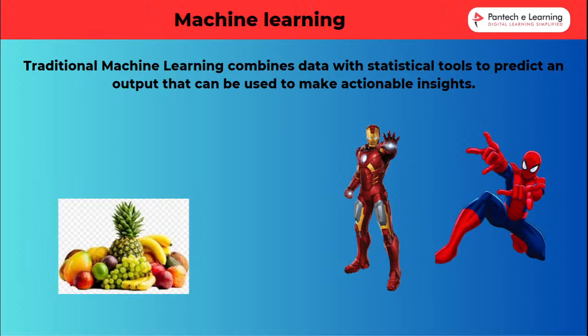Traditional machine learning combines the data with statistical tools to predict an output that can be used to make actionable insight. If there are three kinds of images, now I understand them: this is the fruit, this is Iron Man, this is Spider-Man. I understand these pictures because I am a human.